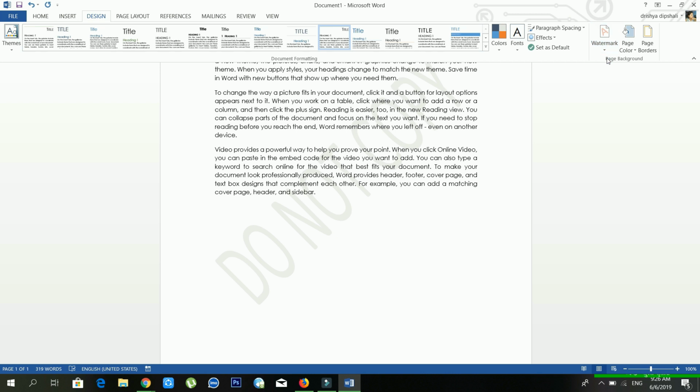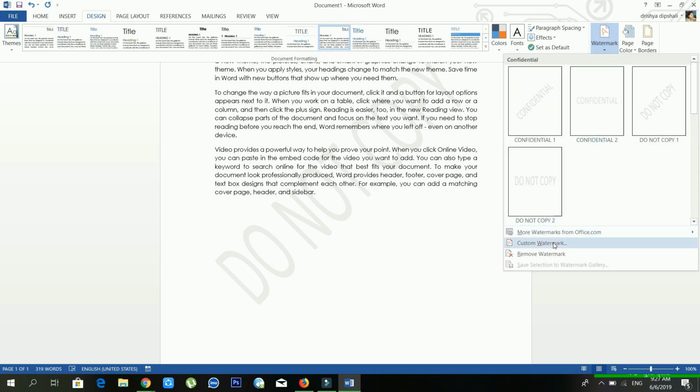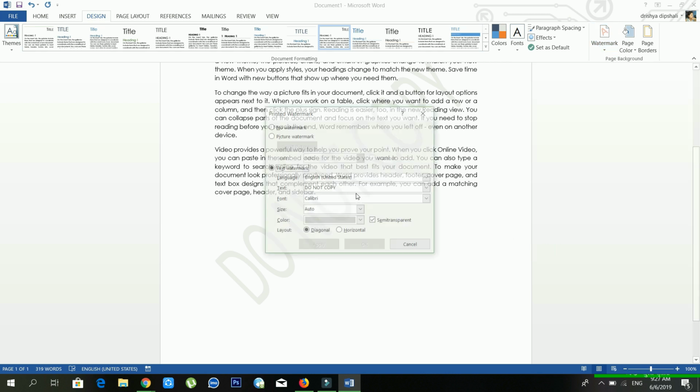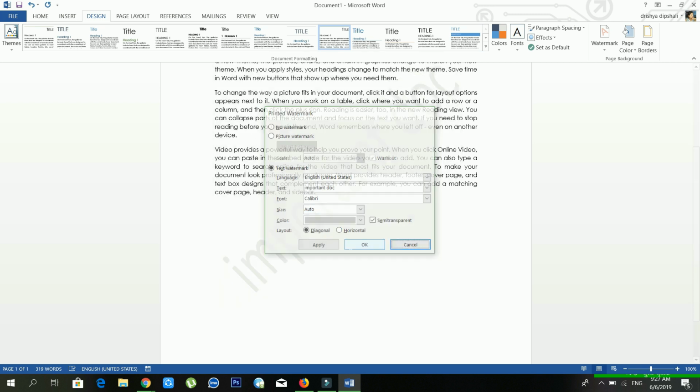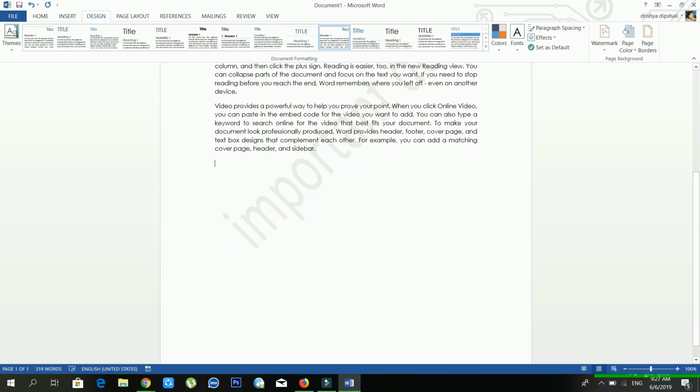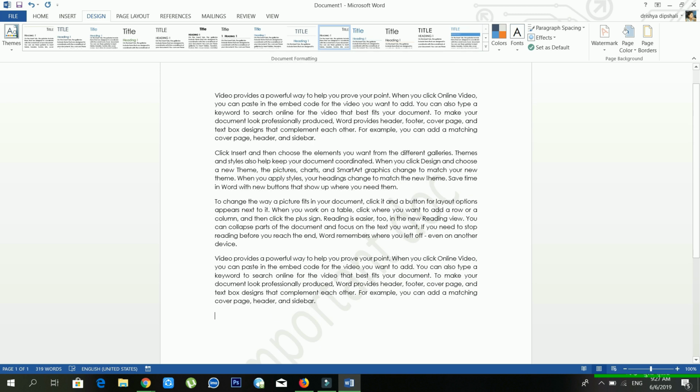And now if you want to use your custom watermark, you can use it. So from the custom watermark, you can change the text. So I'm changing it to important document, and you can choose the font also, and you can choose the size also from here. And after this you have to click OK, and you can see there is an important document inside my document, right?